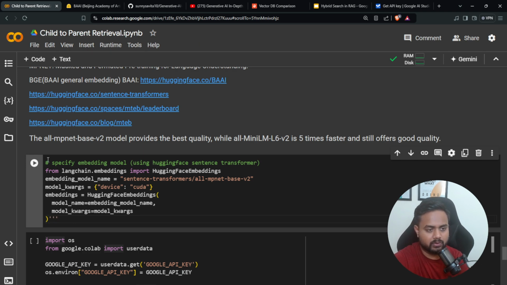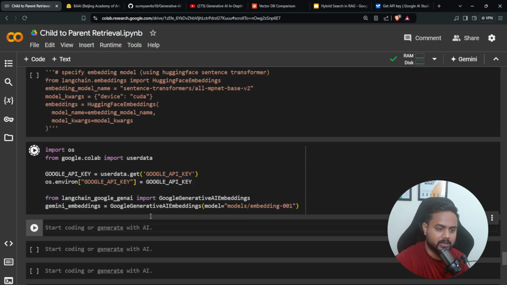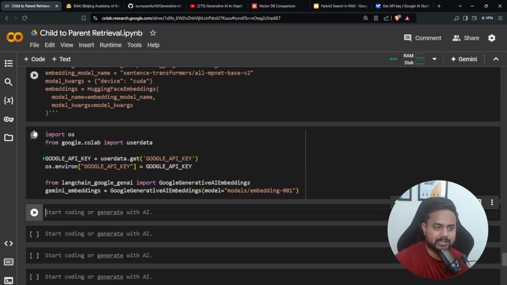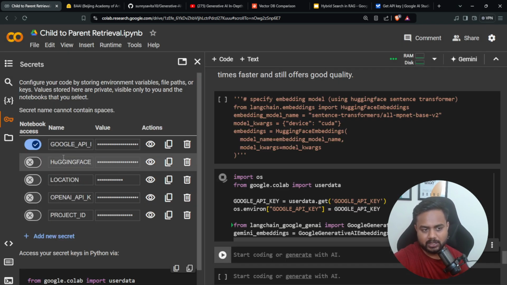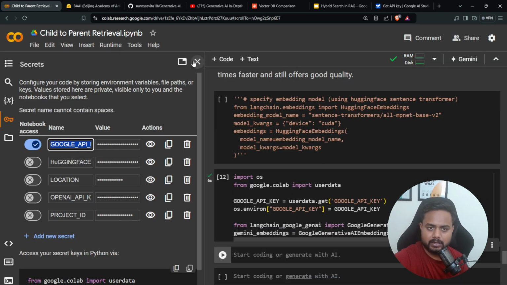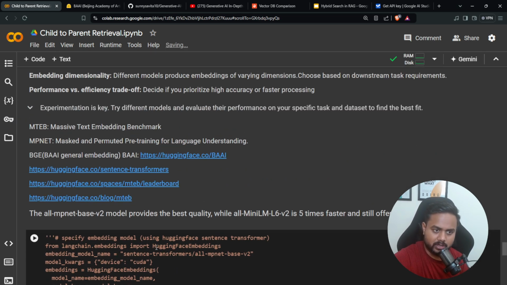Now here is my Hugging Face one, so I'm going to comment it out. As of now, I'm not going to select this one. Instead, I'm going to select this Google embedding, the Gemini embedding. I've given access to the key because I saved my key over here. You can also add a new secret and create this Google Gemini API key. You can keep the value, meaning the API key you get from here, and then just give access. So yes, we are able to load the Gemini embedding model.